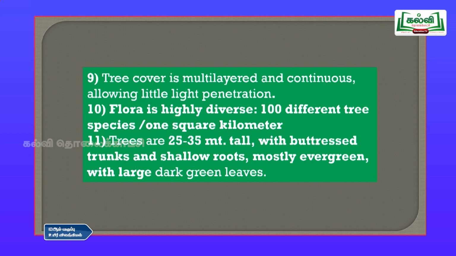Evergreen means, autumn is a season where all leaves shed and then new leaves come up. So, in this forest area you will have evergreen plants, that means they will not shed all the leaves at a time, but one branch will be shedding the leaves and another branch will be getting new leaves. That means always you can see greenery in that place. So, that is why these are called evergreen forests.